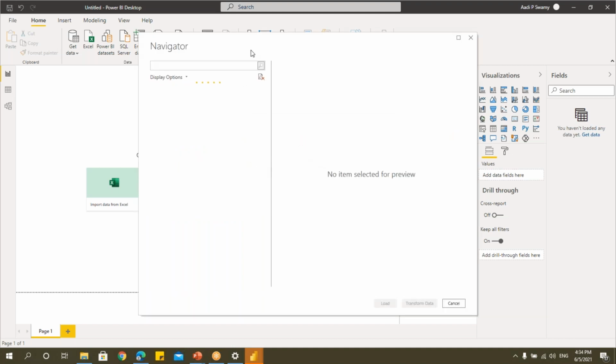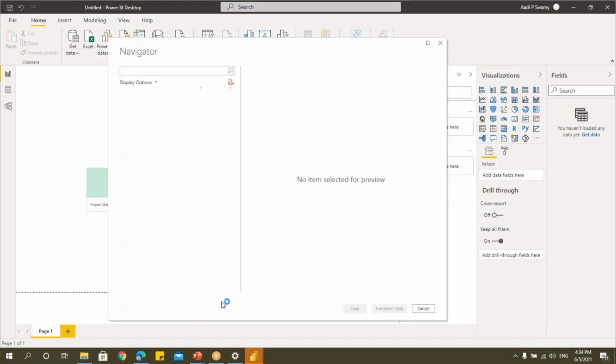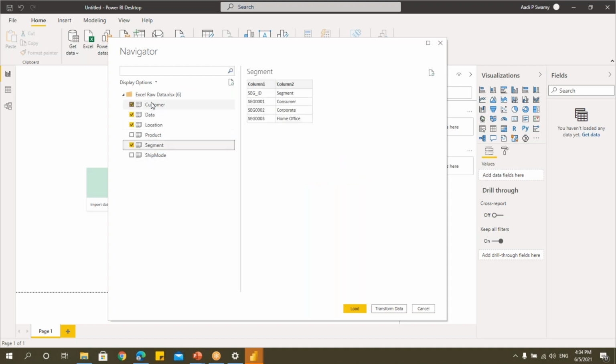All right. Once it is connecting, it will give me one window here, which will list down all the tables in that file what we're trying to import. You can see that there are so many different tables. Let me select whichever table I need. It is very simple to import, like just copying and pasting data. Let's not take all the tables. I'll just take few tables. I took 1, 2, 3, 4 tables from the Excel sheet what we're trying to import.